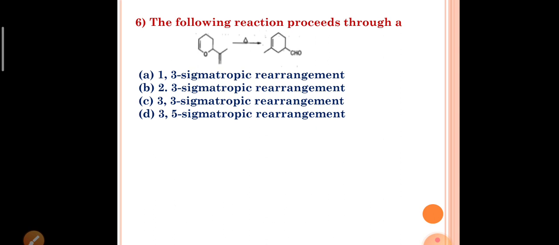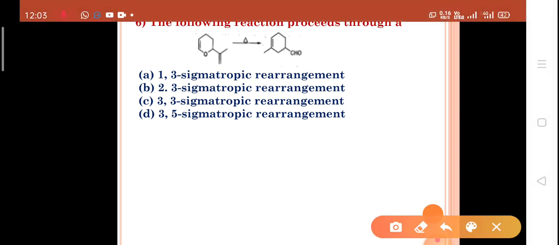The reaction proceeds through 3,3 sigmatropic rearrangement. The answer is C.